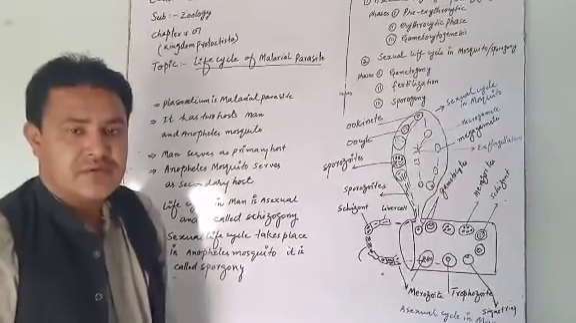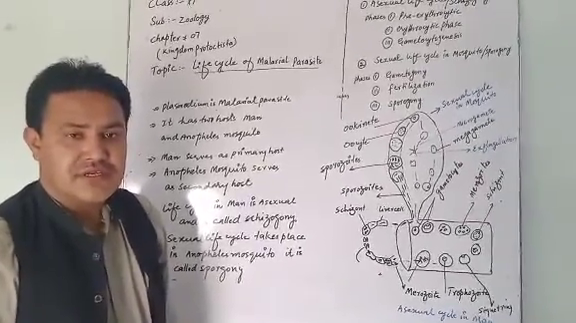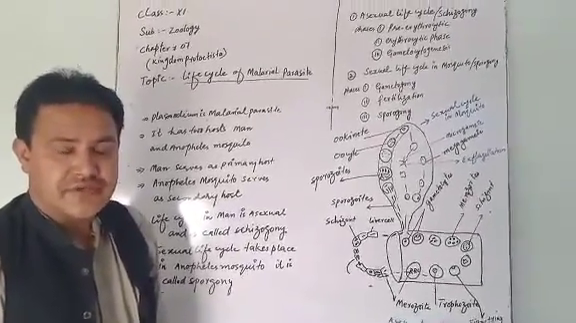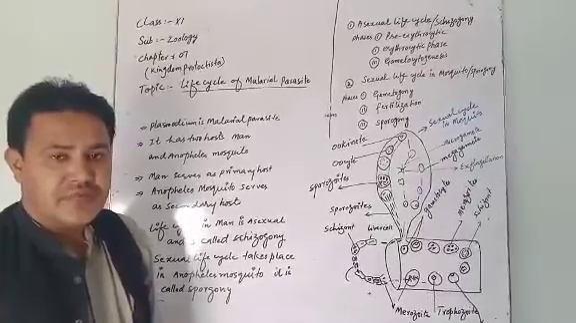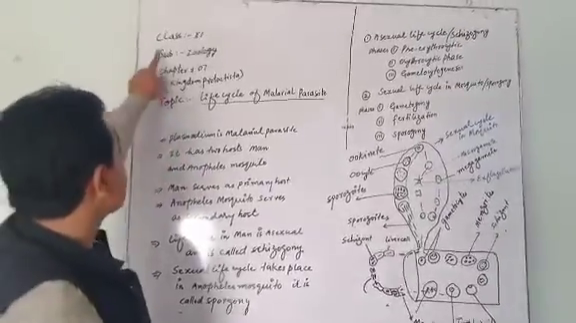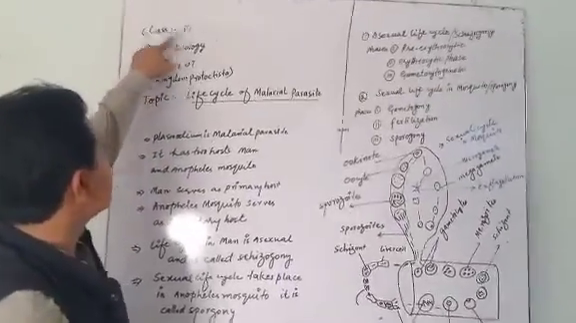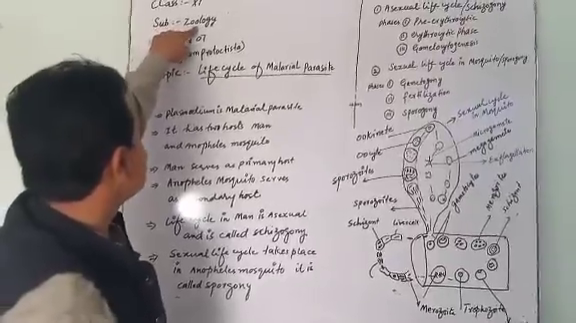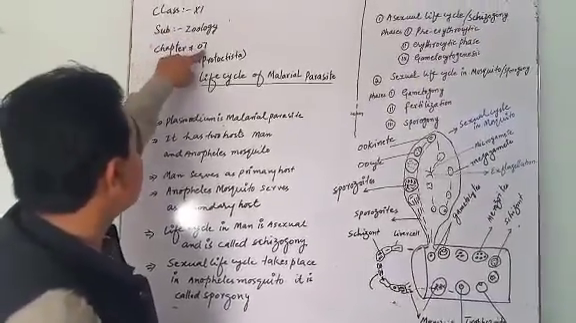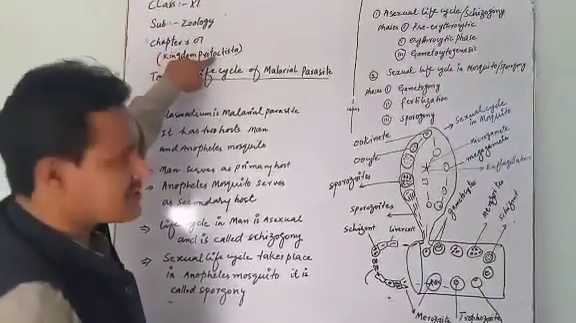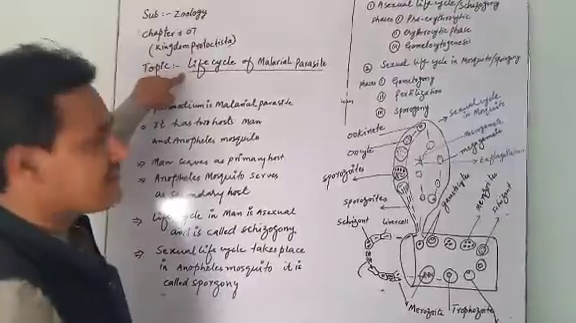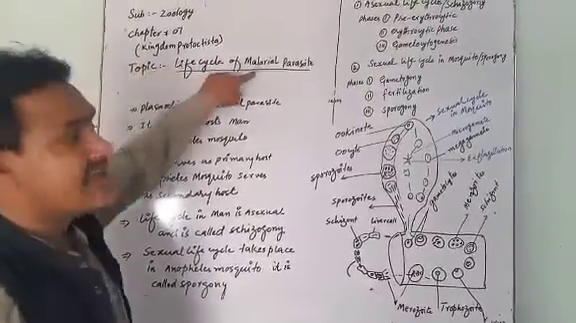Bismillahirrahmanirrahim. I am Chairman Alako, lecturer in Zoology, Government Degree College Kanyar. Today my topic is from class first year, subject Zoology, chapter number 7, Kingdom Protoctista. My topic is the life cycle of the malarial parasite.